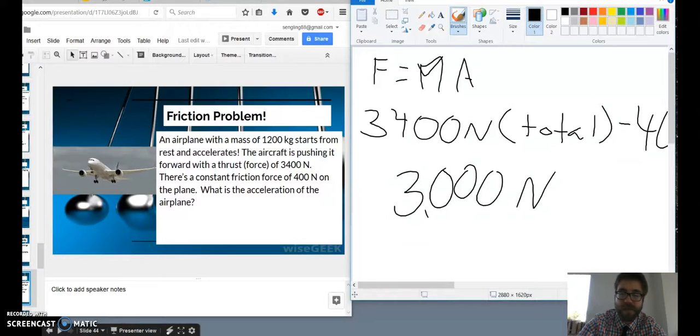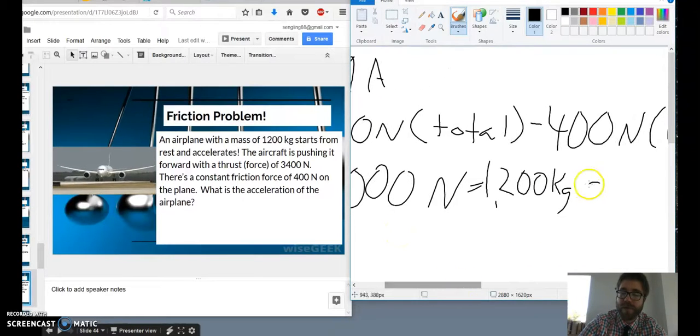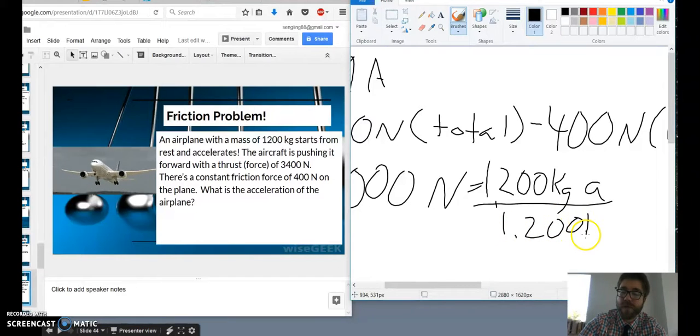Alright, so let's see what other information we can figure out here. We know that the mass of the airplane is 1,200 grams. Okay, oh, kilograms, not grams. An airplane's not going to be measured in grams. And then what is the acceleration? So we're looking for the acceleration here. So we'll divide both sides by 1,200 kilograms.